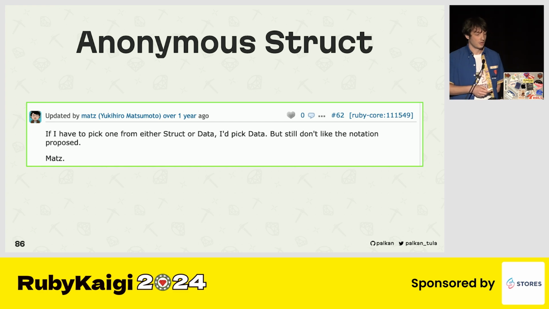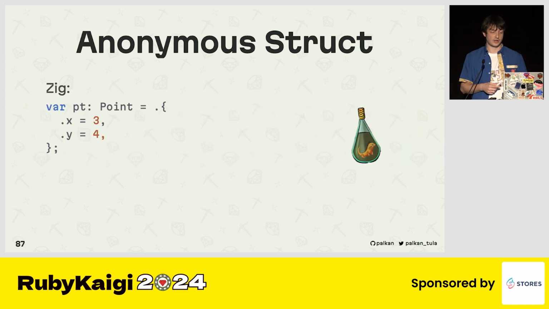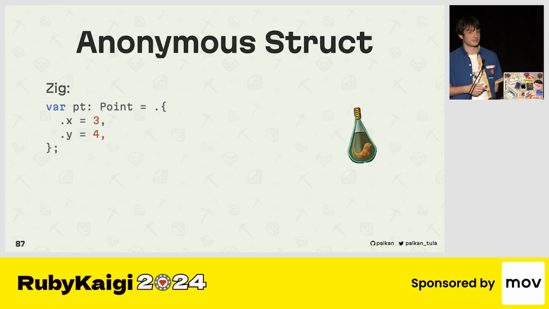feature. So I just Googled anonymous struct and found that the Zig language has this feature. It works pretty differently. The main purpose of it is just to omit typing information. But we can take a look at the syntax they use for that, not thinking about how it works.